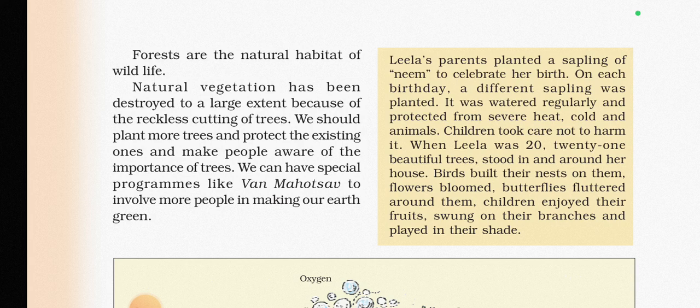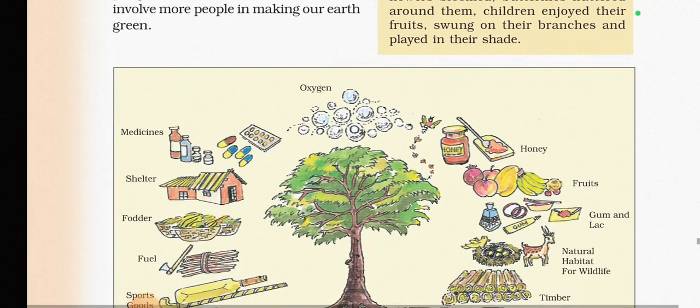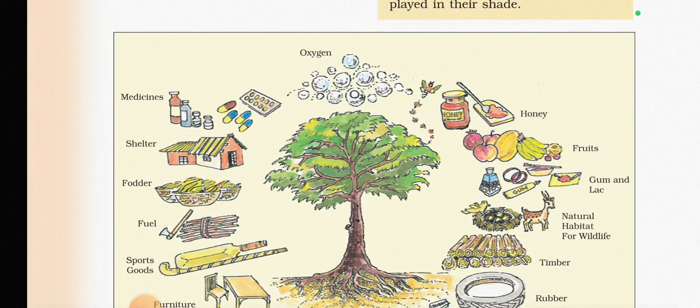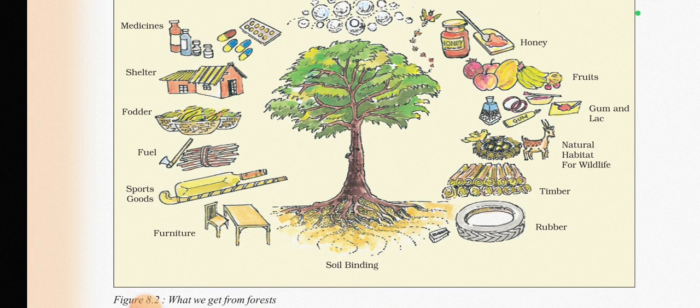So we should plant more trees, protect the existing ones, and make people aware of the importance of trees. We can have a special program like a mahotsav to involve more people in making our earth green. Here you have been given some examples of what we get from the forest: oxygen, honey, shelter, food, fuel, furniture, soil binding, rubber, timber, natural habitat for wildlife, gum, lac, fruits, etc.